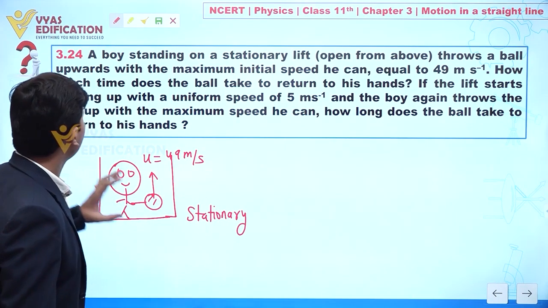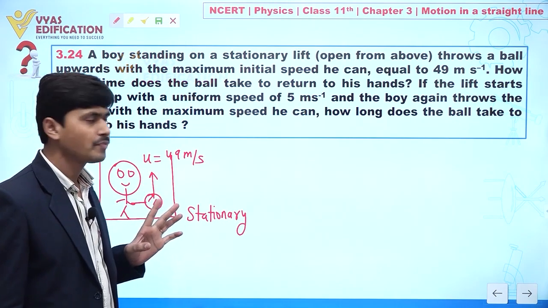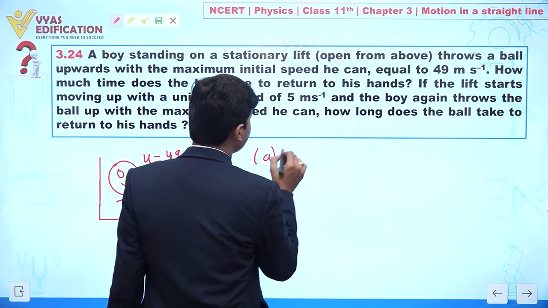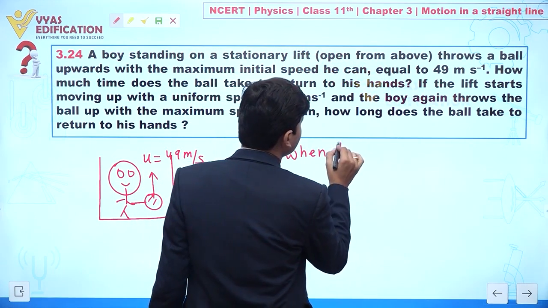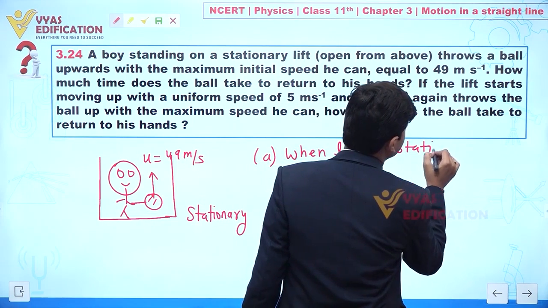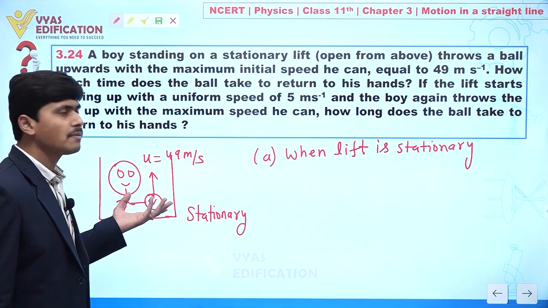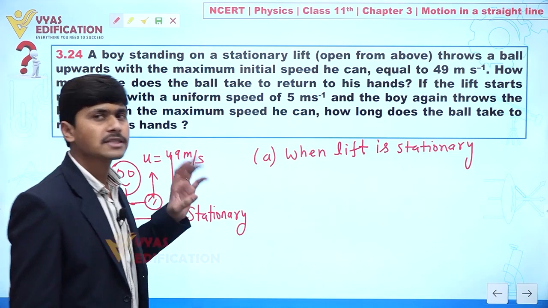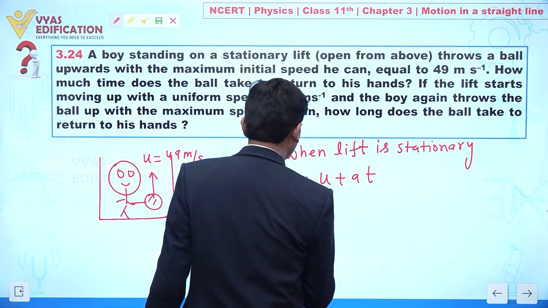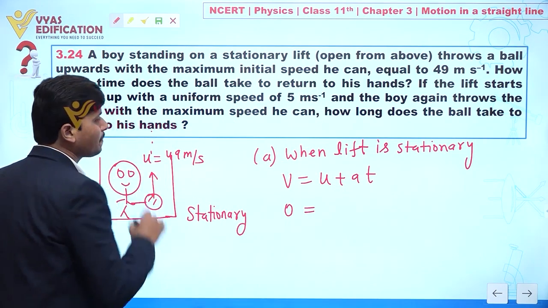So our objective here is to find in how much time this ball takes to return to his hand. First, consider the case when the lift is stationary. First we will find the total time taken by this ball to reach maximum height. We can write v equal to u plus at. At maximum height the final velocity is 0.